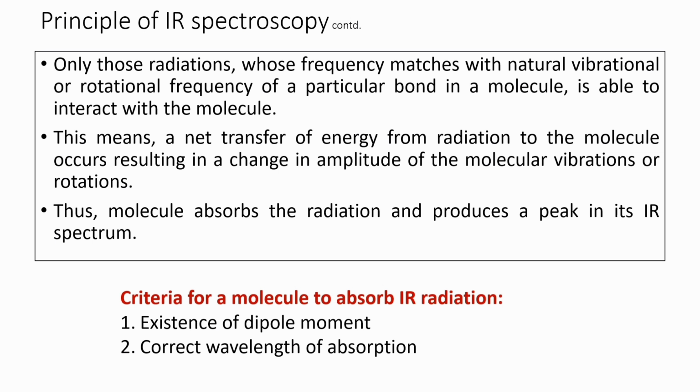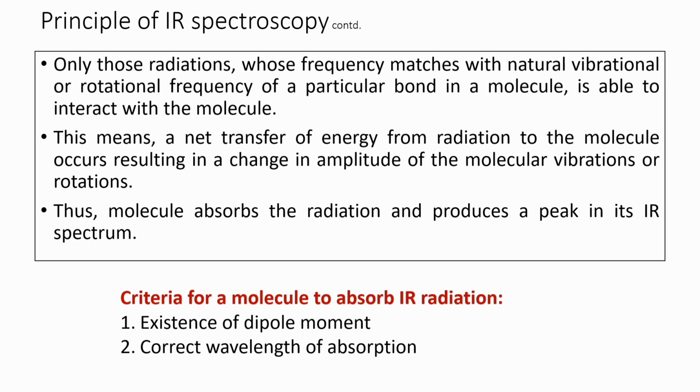All the bonds of the structure have their natural frequency, and now when I am bombarding IR radiations on them, the frequency of this IR radiation has to match with one of the bond's natural frequency, either rotational or vibrational frequency. Then only that bond will be able to absorb the IR radiation, and as soon as this absorption of IR energy happens, we will get a peak in the IR spectrum.